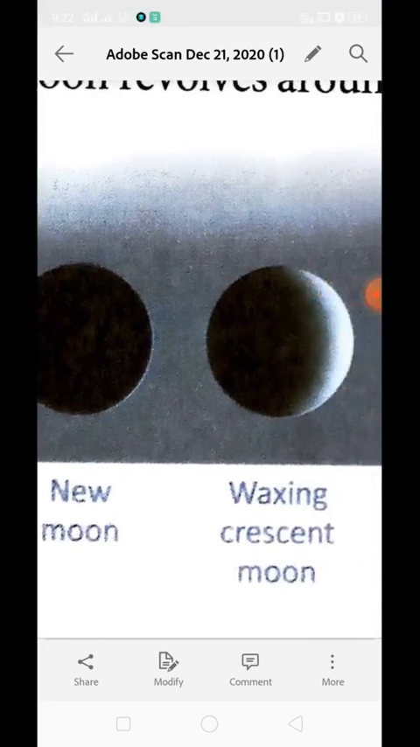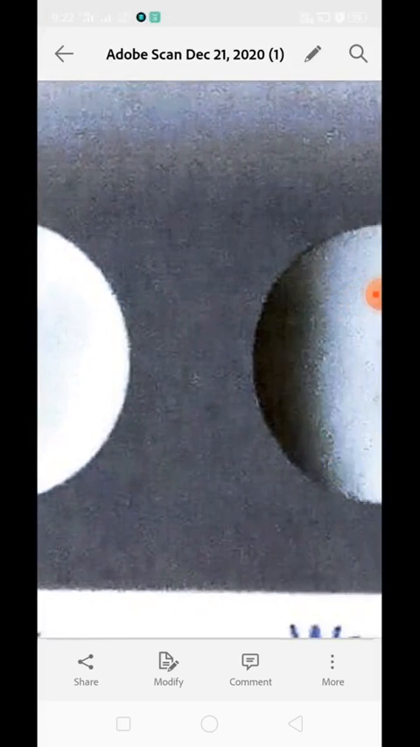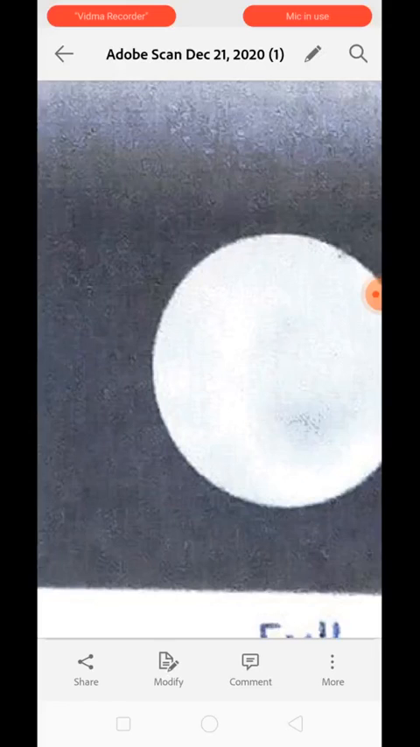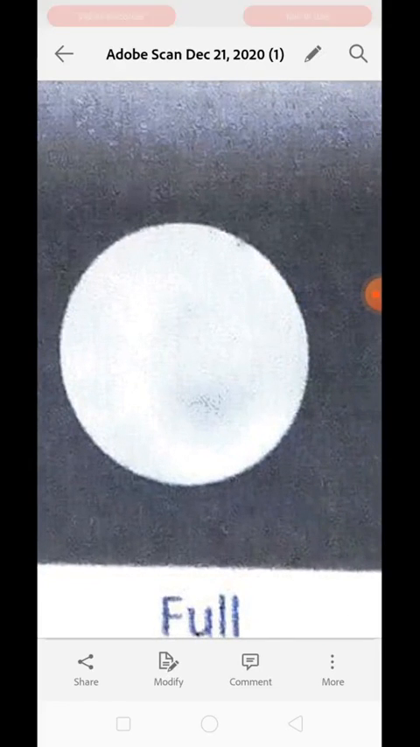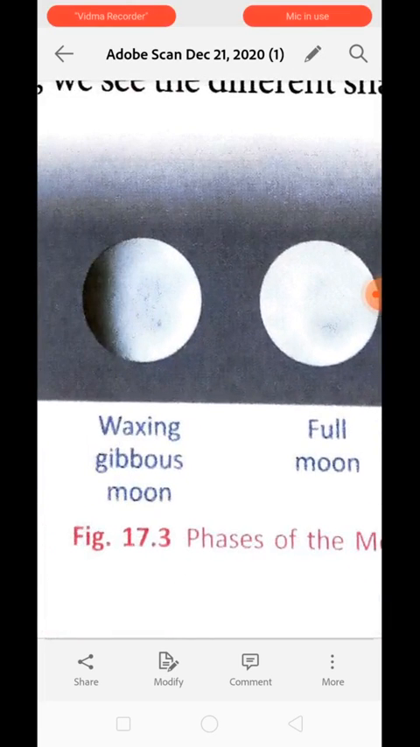Now suddenly we have a look of the moon, and it is increasing day by day in size and becomes a full moon. Understood? Means the size of the moon is increasing day by day. This type of moon is known as a waxing moon. When the size of the moon is increasing, it is called a waxing moon.